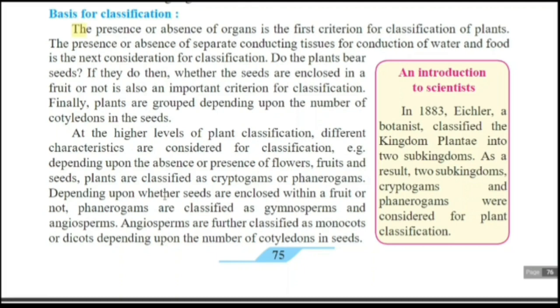Depending upon the absence or presence of flowers, fruits and seeds, plants are classified as cryptogams and phanerogams. Depending upon whether seeds are enclosed within a fruit or not, phanerogams are classified as gymnosperms and angiosperms. Angiosperms are further classified into monocots and dicots depending upon the number of cotyledons in the seed.